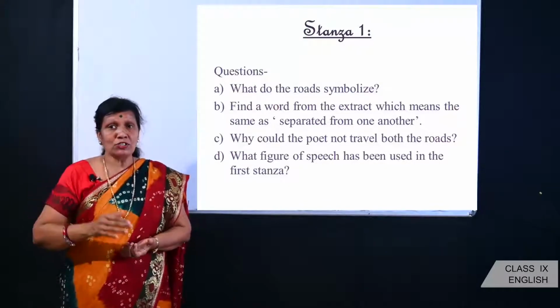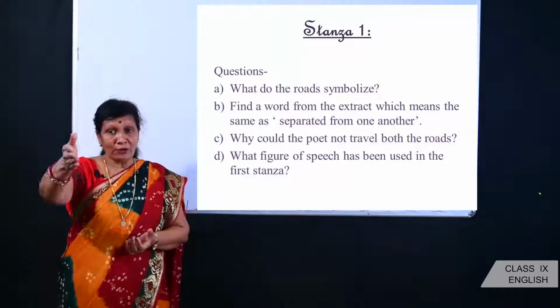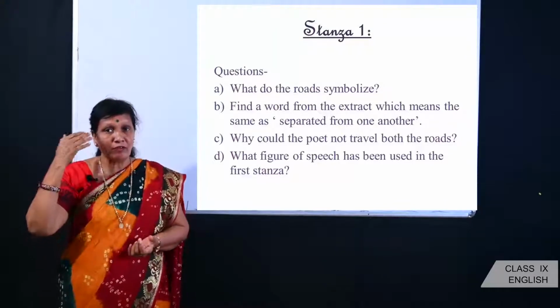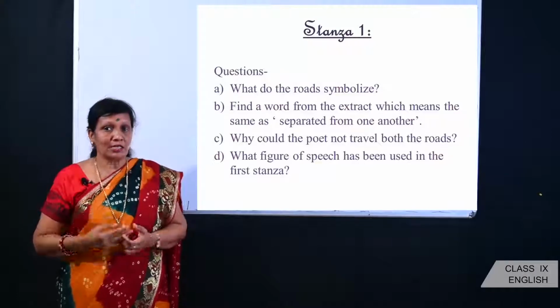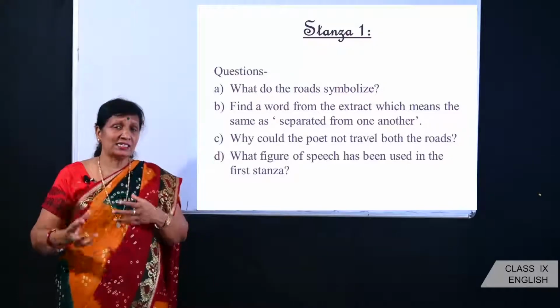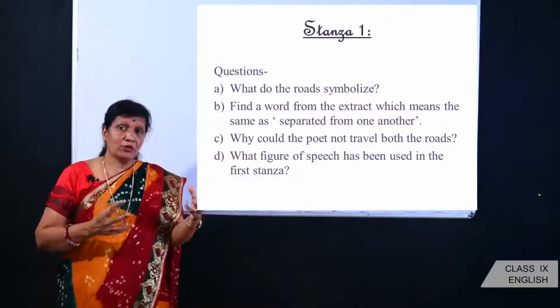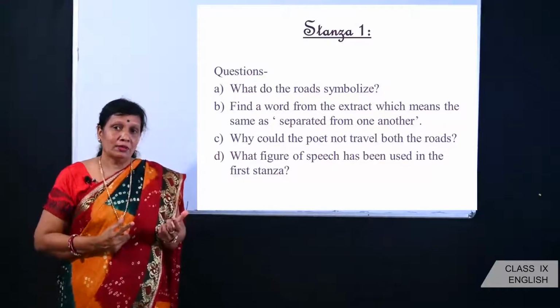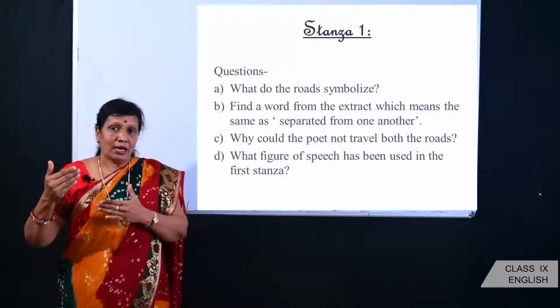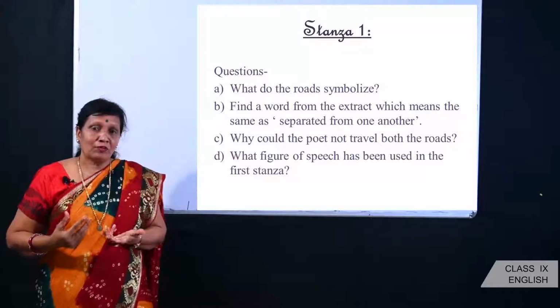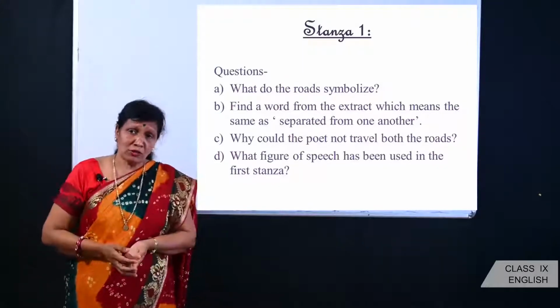So let me tell you children here that earlier you had only 1 mark questions. Now since you have 2 questions of 2 marks, you have to write the answer in at least 30 to 40 words. That is why it is very important for you to understand the poem. So you have to read the poem again and again, try to understand the meanings of difficult words.